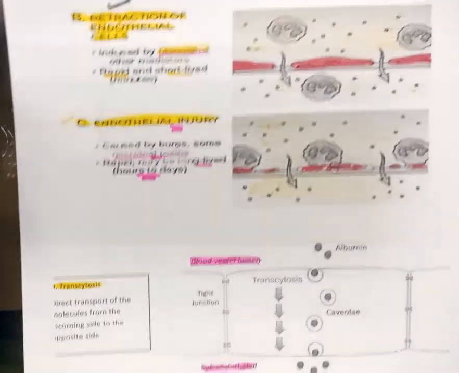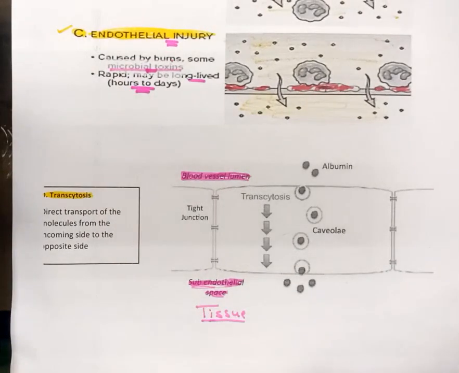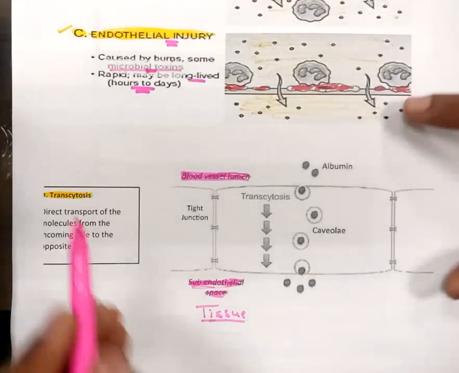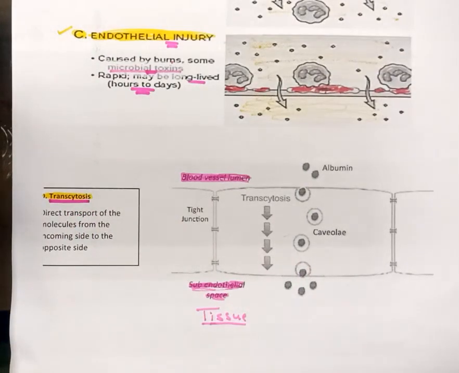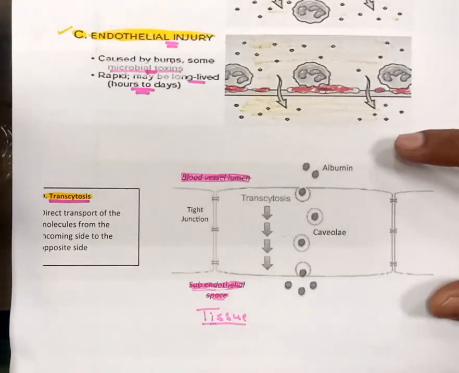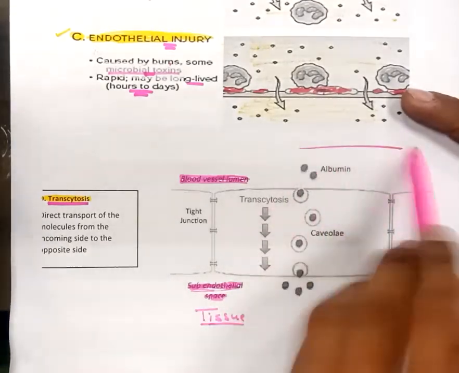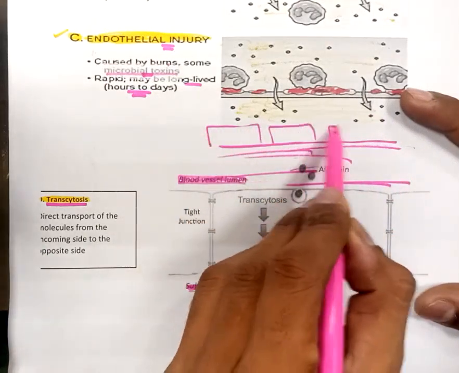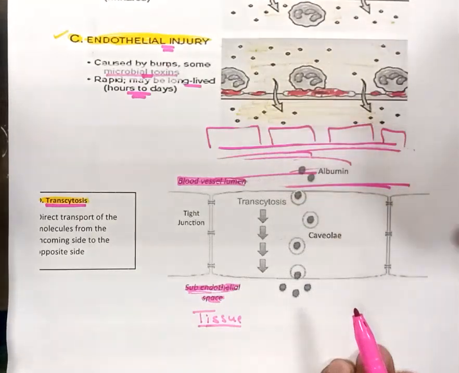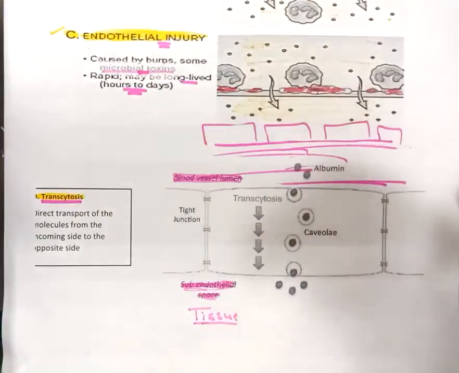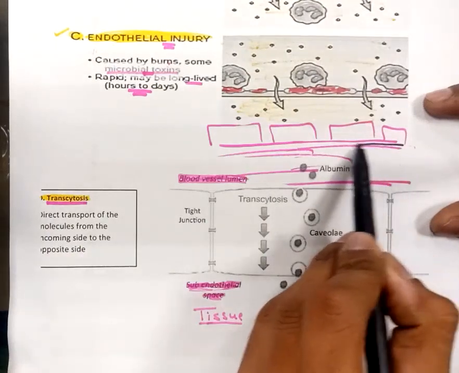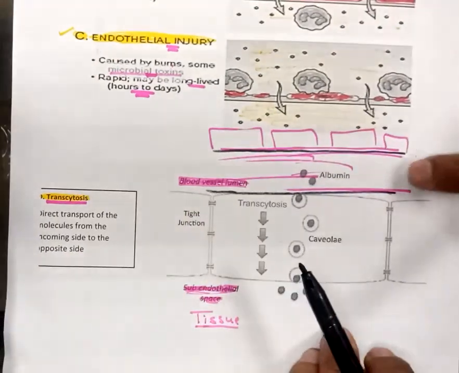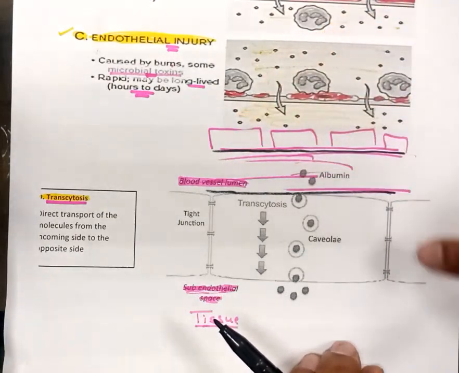The third mechanism involved in increasing vascular permeability during inflammation is transcytosis. What is transcytosis? Direct transport of molecules from one side to the opposite side. So here you can see, this is the blood vessel. These are the endothelial cells, and this is the lumen of the blood vessel. Let me make the boundary of this blood vessel black. Now this is the blood vessel lumen, and these are the endothelial cells.